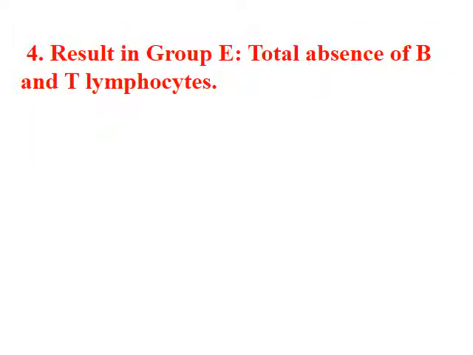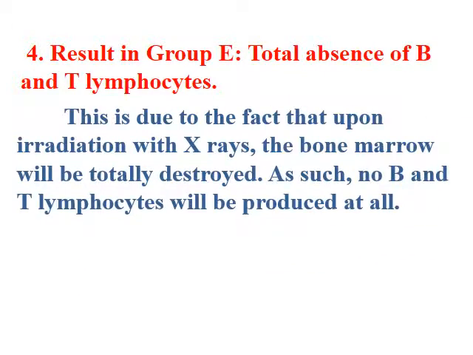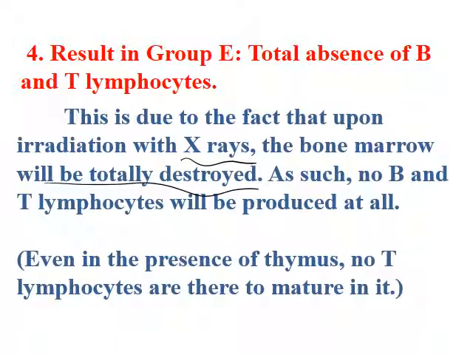Now group E. In group E, we have a total absence of B and T lymphocytes since we destroyed the bone marrow. This is due to the fact that upon irradiation with X-rays, the bone marrow will be totally destroyed. As such, no B and T lymphocytes will be produced at all, even though we grafted the thymus again. Even in the presence of thymus, there are no T lymphocytes to mature. We don't have the precursors for the production of T lymphocytes, so there is no maturation of T.